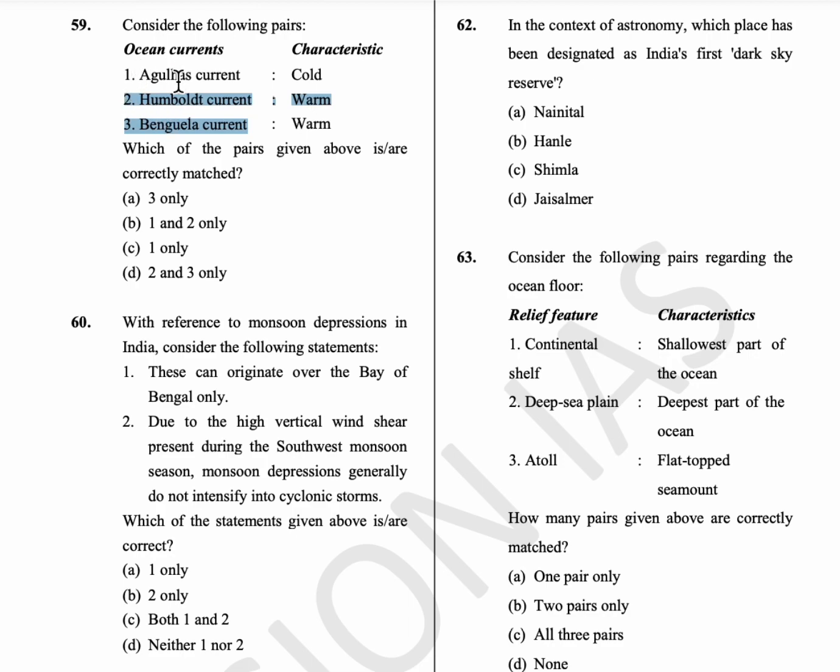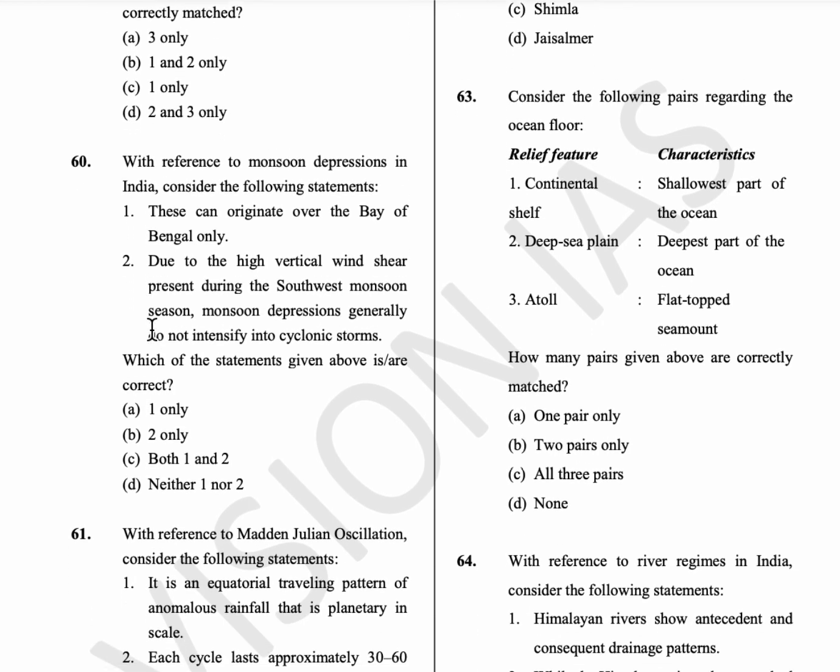Okay, and we don't find Agulhas current in the cold currents. We have only the formula BC square flow H. A is not there. So this is a warm ocean current. So all these are wrong. Okay, and the option is not given over here. Okay, so coming to the 60th question.